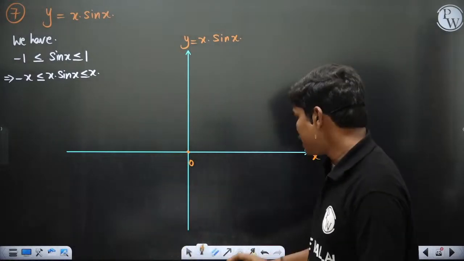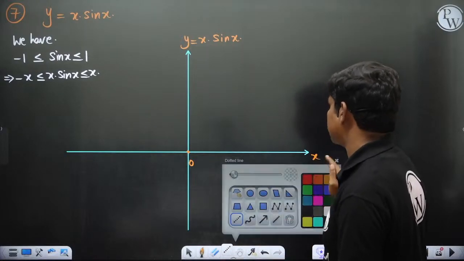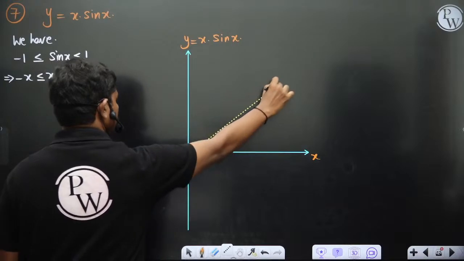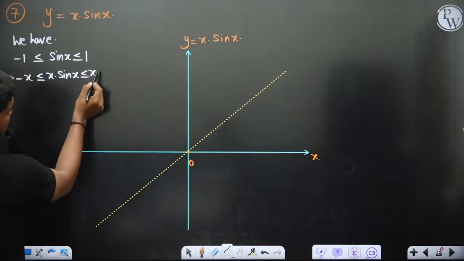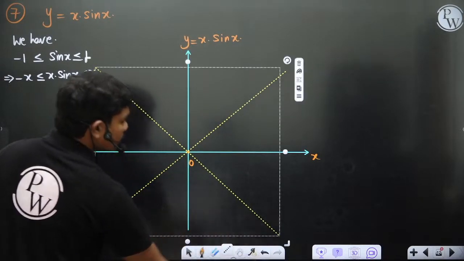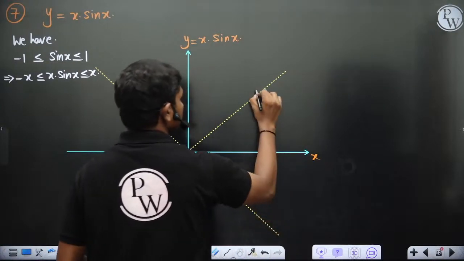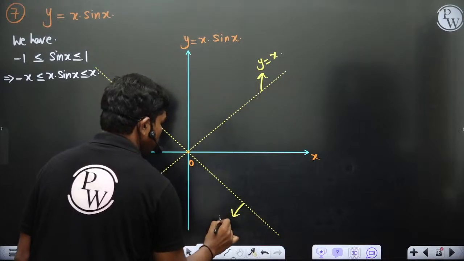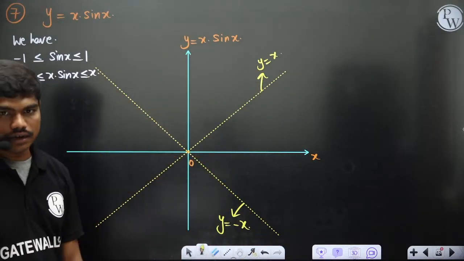Okay, so we can do one thing. First, let us plot the lines y equal to x and y equal to minus x. Okay, so let's plot the line y equal to x first. This is y is equal to x. Okay, and y equal to minus x also let's plot. This is y is equal to minus x, let's say. Clear? So this is y is equal to x and this is y is equal to minus x, of course. Okay, these are the lines.